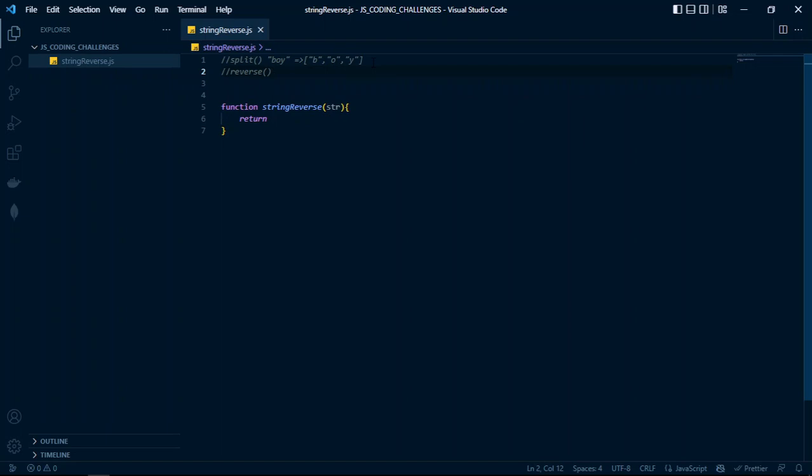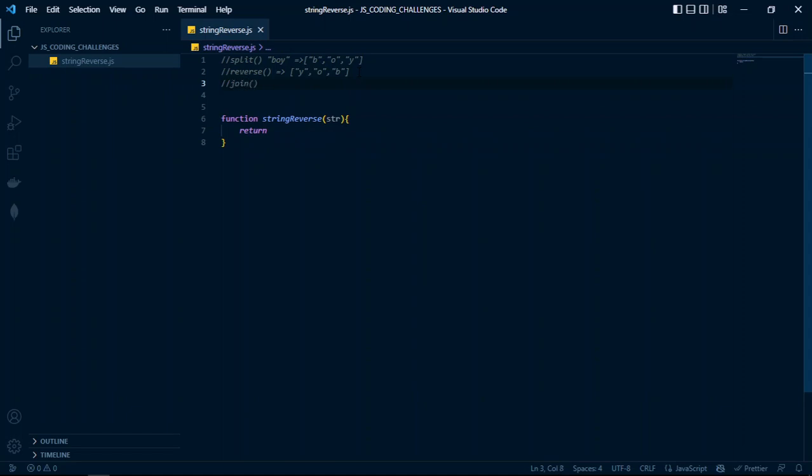What the reverse method does is act on this array of characters and simply reverse the order of these characters. So the result of the reverse method will be y, then o, and then b. See? Now at the end of this process, I have a final method which is called the join method.